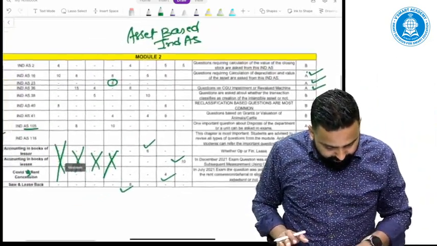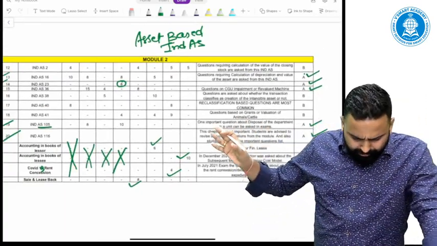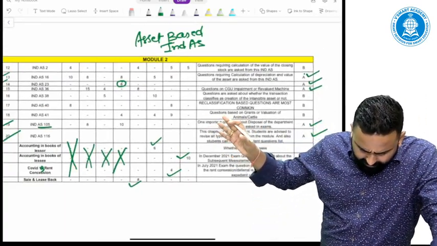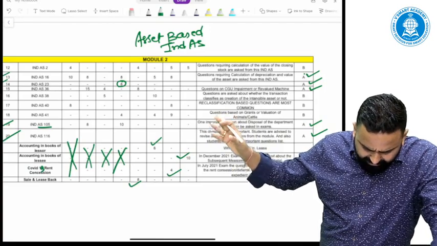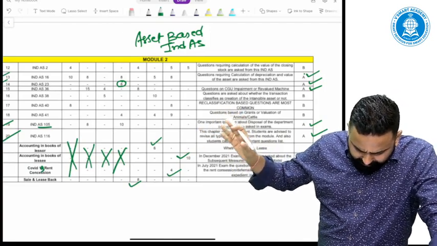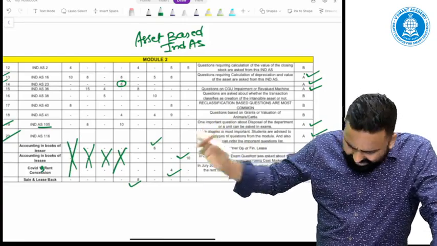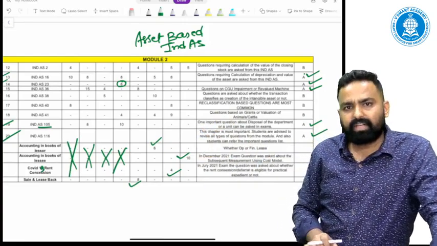So if I count it, on an average 5, 8 and 5, 13 and 8, 21, 21 and approximately 8, 29.